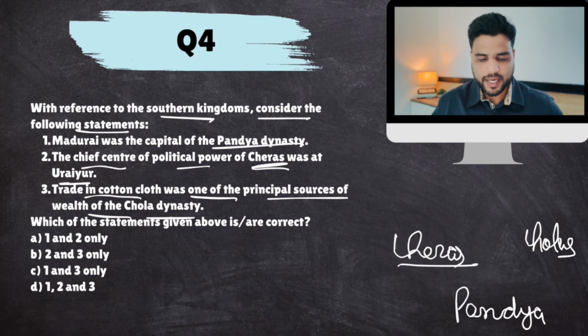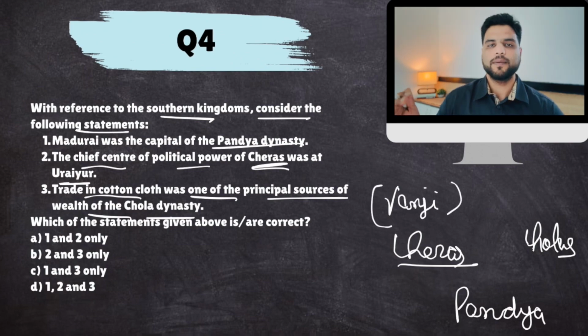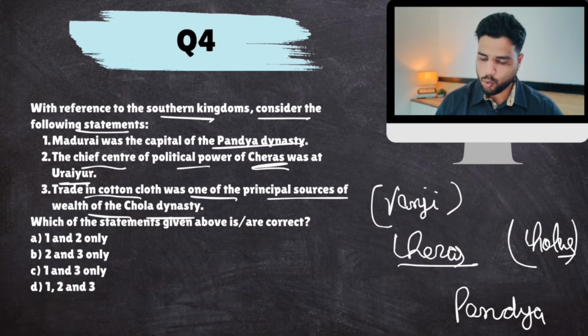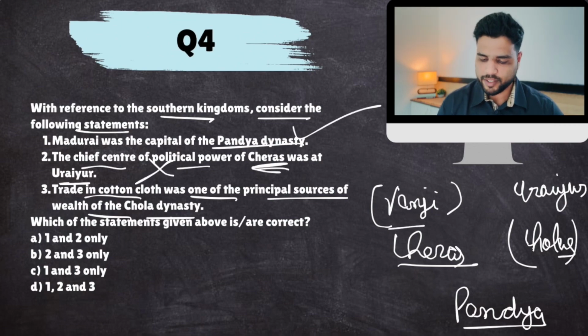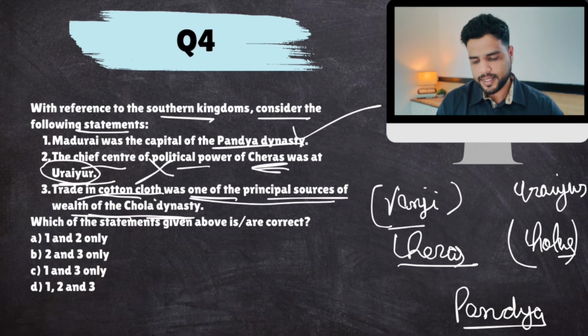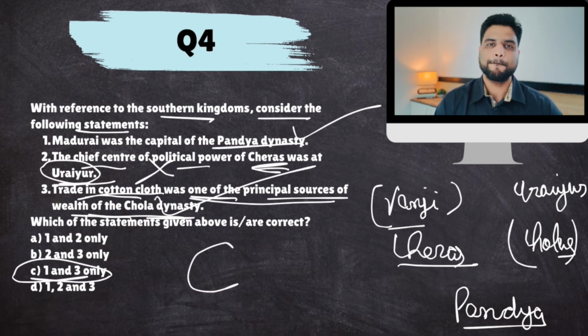Now, the Cheras' capital or important city was Vanji or Vanchi or Karuvur. Cholas had Urayur on Kaveri Delta and Pandyas had Madurai. So the first statement is correct, but the second statement is false because Cheras had Vanji, Cholas had Urayur. Trade in cotton cloth was one of the principal sources of wealth of Chola dynasty. This is absolutely correct. So the answer would come out to be C.